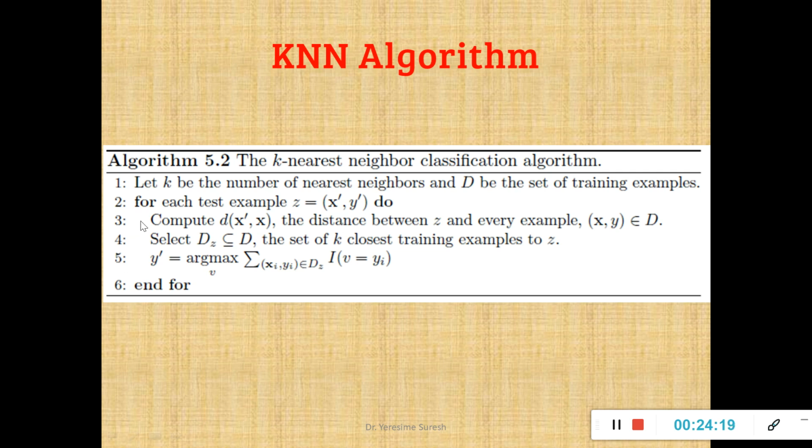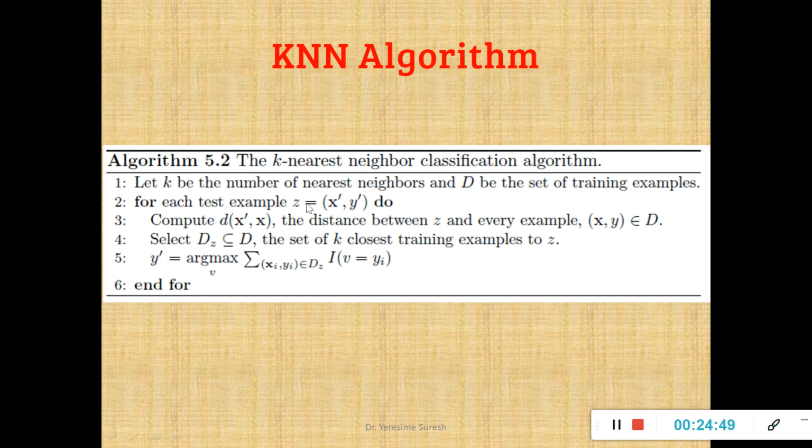Now what is the second step? For each test example Z, so the new record or the new instance is your testing instance, that I denote as Z, having the coordinates x dash, y dash. Your training examples will have the coordinates x comma y. Please remember, training data set D will have x comma y coordinates. Your testing data set Z will have x dash, y dash.